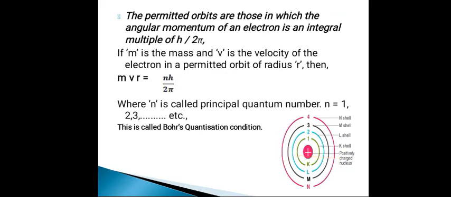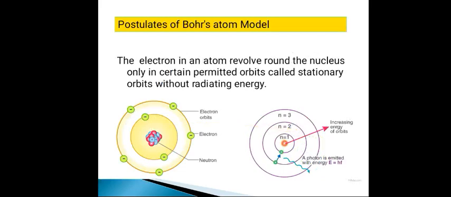Now the next postulate: the permitted orbits. As we have seen from the first postulate, the electron revolves only in certain permitted or allowed orbits, the stationary orbits, without radiating energy. As long as the electron is revolving in a stationary orbit, it does not radiate any energy.